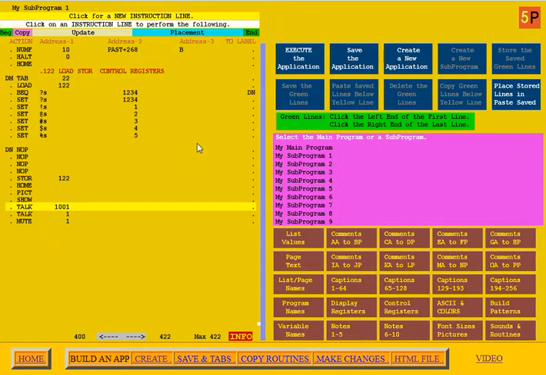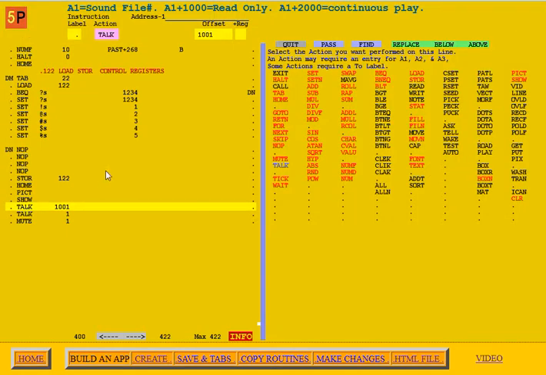This is the video about sounds. There are actions that work with the sounds. The first action is talk. A1 is a sound file.